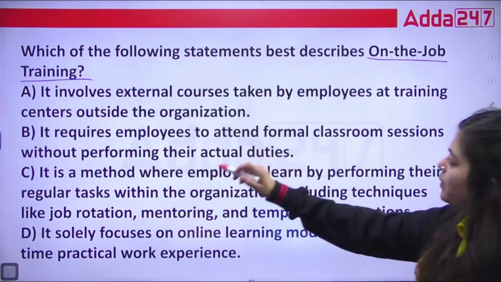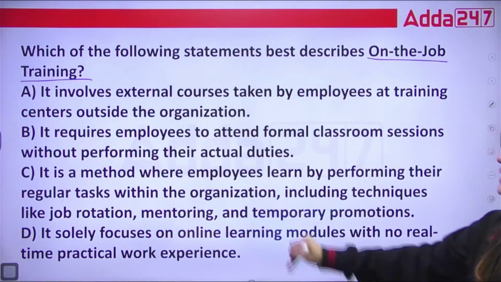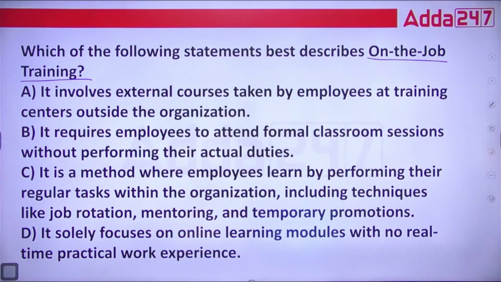B, it requires employees to attend formal classroom sessions without performing their actual duties. C, it is a method where employees learn by performing their regular tasks within the organization, including techniques like job rotation, mentoring, and temporary promotions. D, solely focuses on online learning modules with no real-time practical work experience.